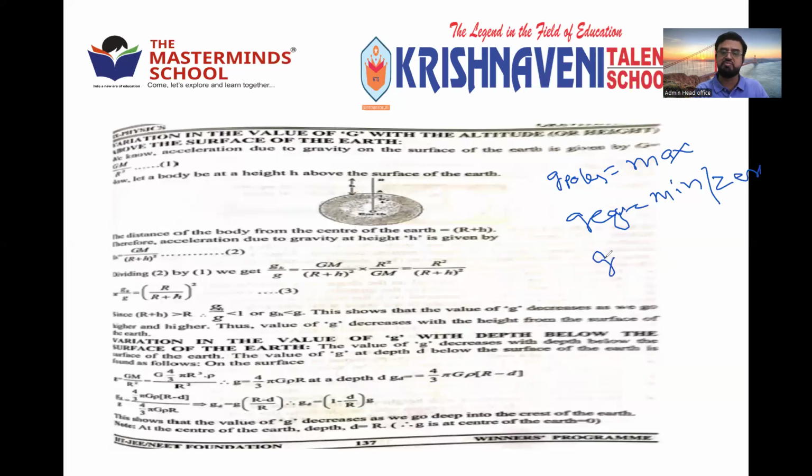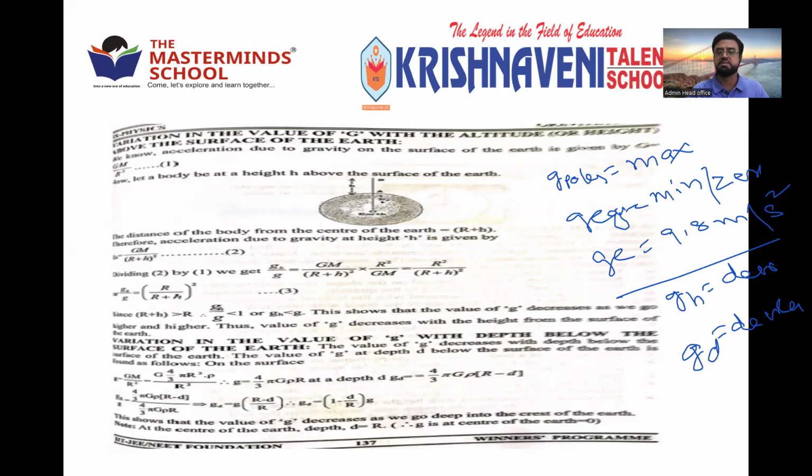g on the surface of the Earth is 9.8 meter per second square. So when you go to depth or height, g value decreases. When you go to depth, g value decreases. In both cases, g value decreases. Right?